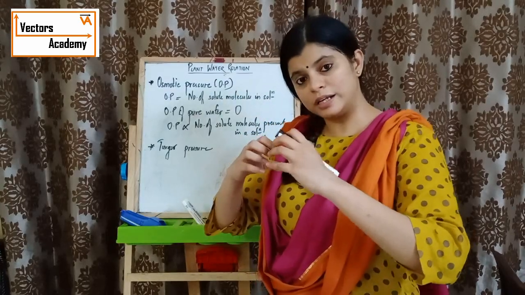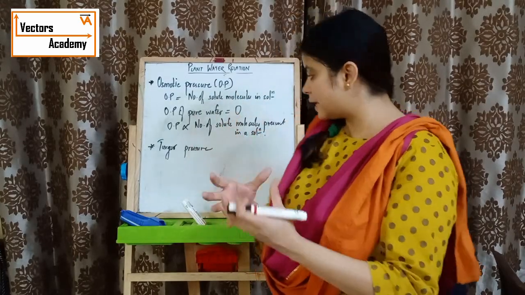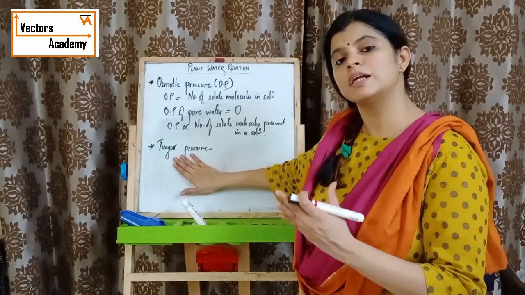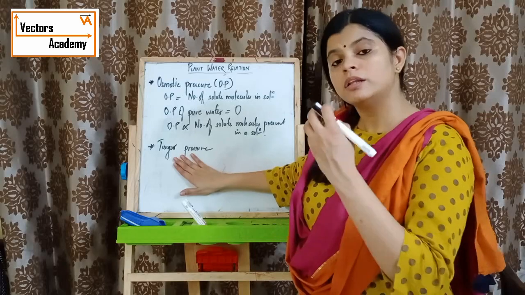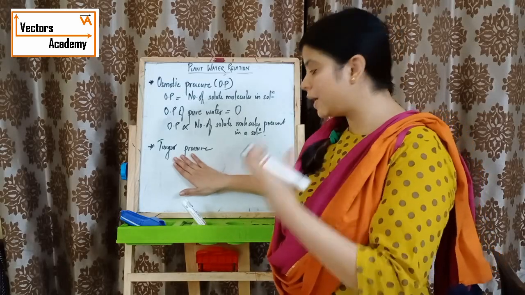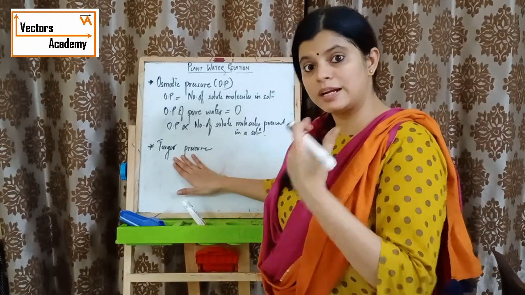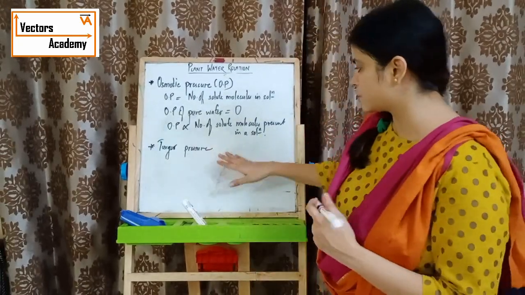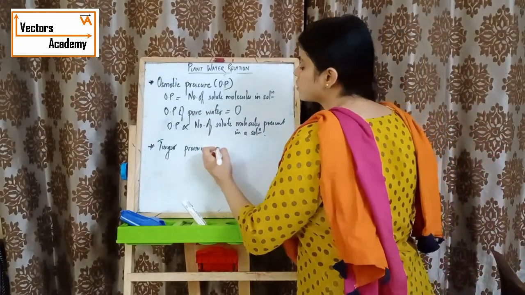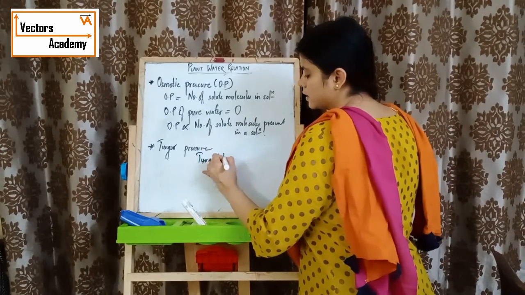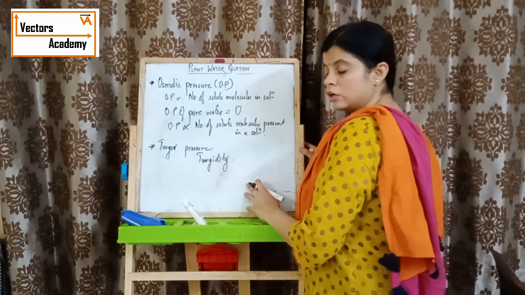Because of that it gets swollen up, and that is known as Turgor pressure. So Turgor pressure is nothing but the turgidity of the cell, the pressure which is made by water when it enters the cell.